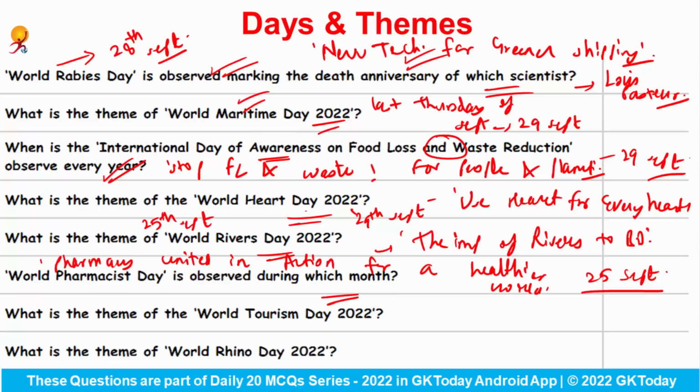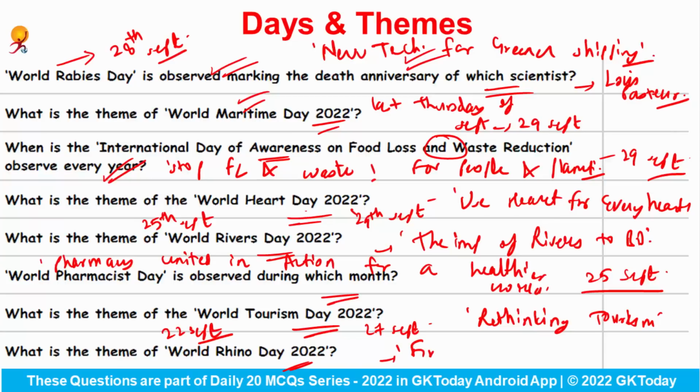What is the theme of World Tourism Day 2022? So it is observed on 27th of September, and this year the theme was Rethinking Tourism. Fine. What is the theme of World Rhino Day 2022? This day is celebrated on 22nd of September, and this year the theme was Five Rhino Species Forever.